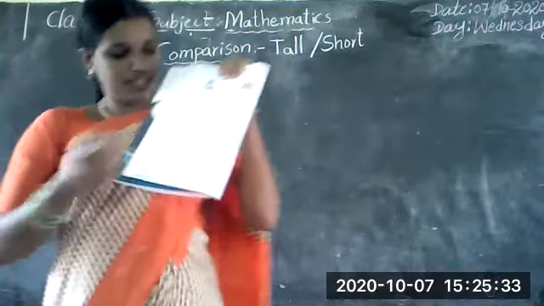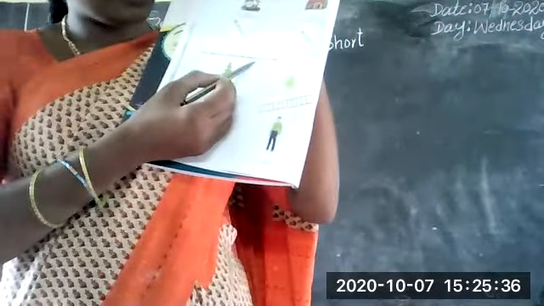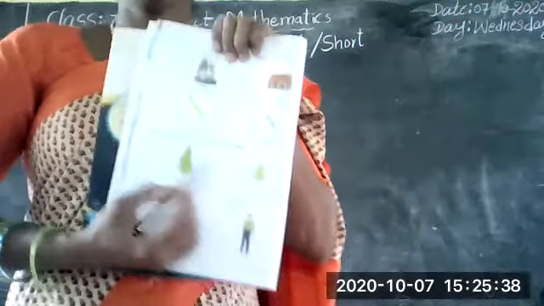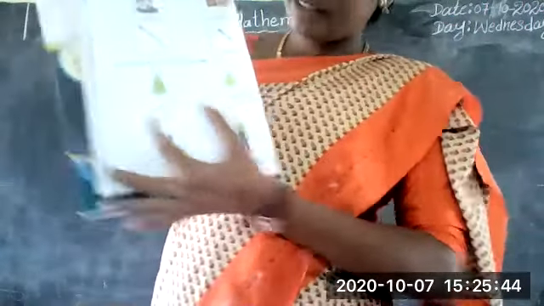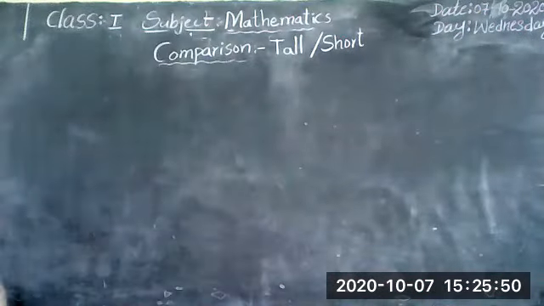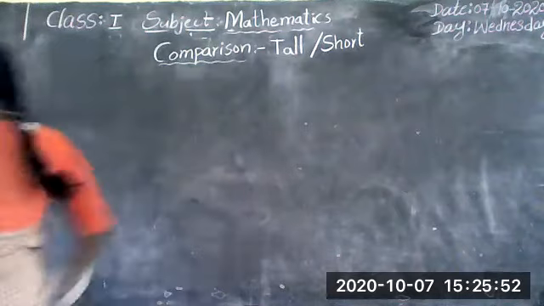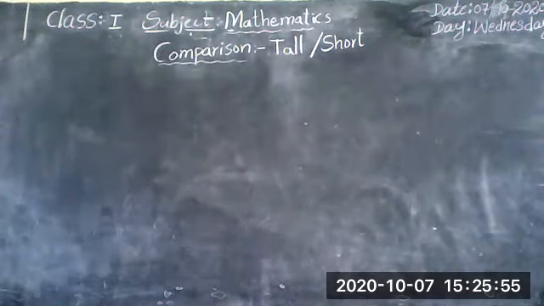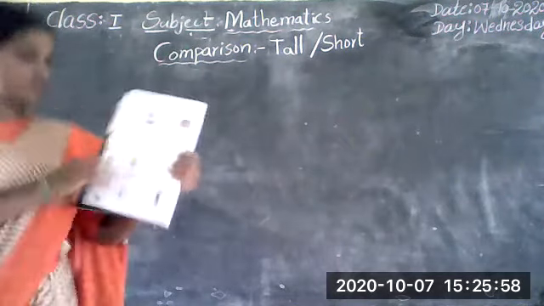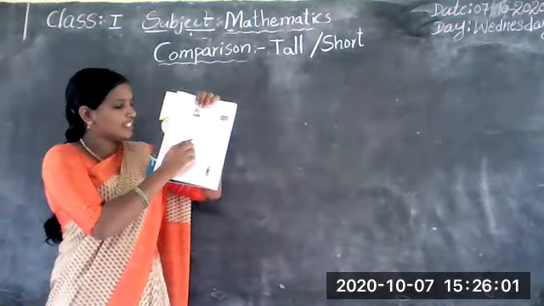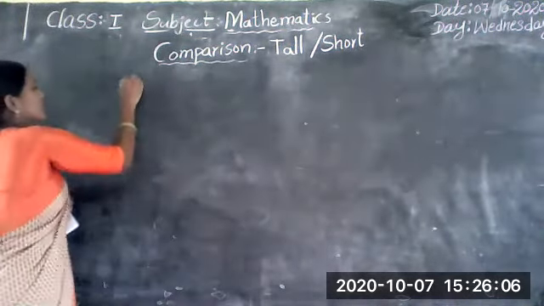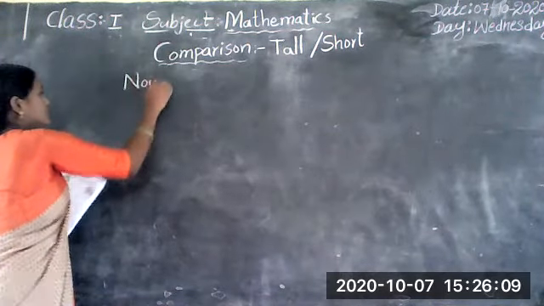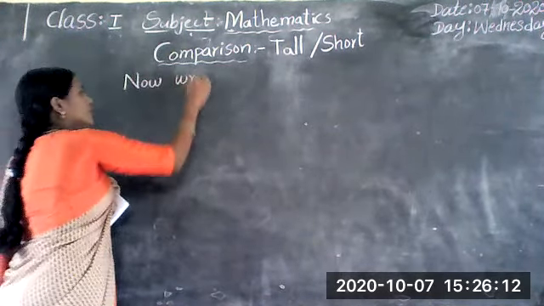Now, write tall against the object that is taller. We identify here which is the tall object and which is the short object.